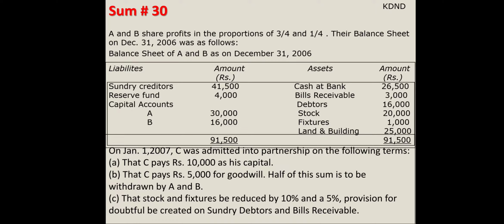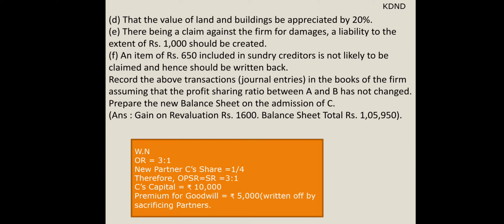C is admitted in the partnership with the following terms. C pays 10,000 as his capital and C pays 5,000 for goodwill. Half of the sum is to be withdrawn by A and B. The stock and fixtures are to be reduced by 10% and 5%. Provision for doubtful debts is created on sundry debtors and bills receivable. The value of land and building is appreciated by 20%. A claim against the firm for damages, a liability to be extended to 1,000, should be created. An item of 650 included in sundry creditors is not likely to be claimed.